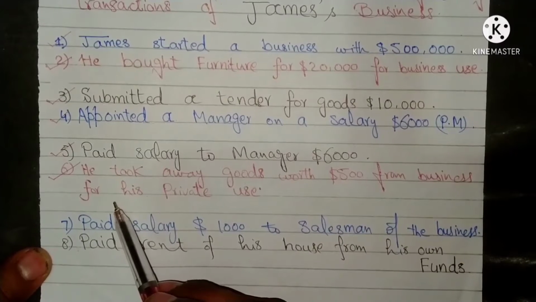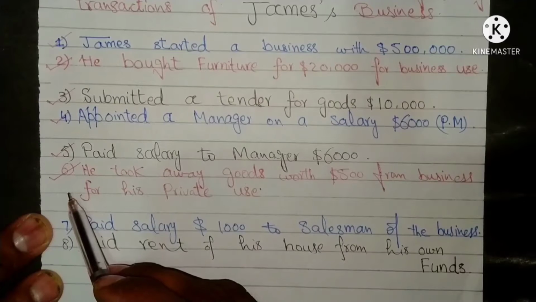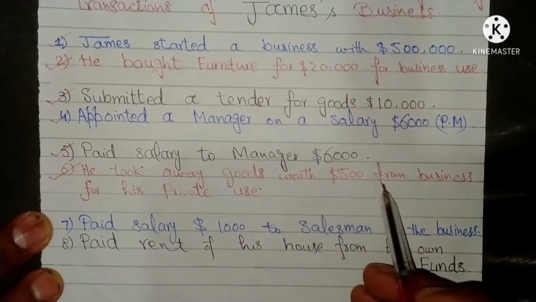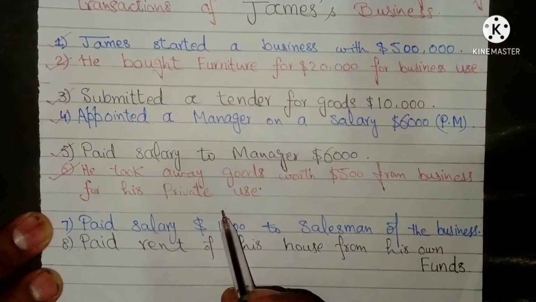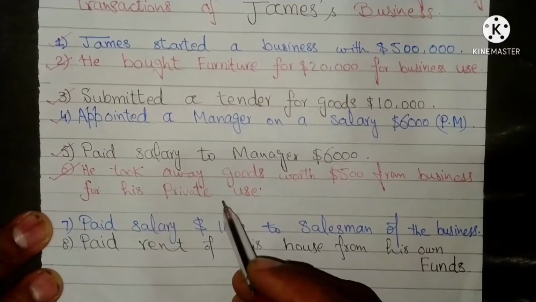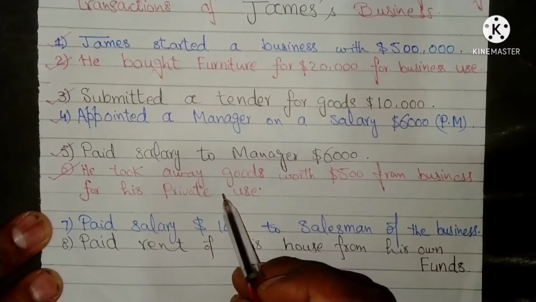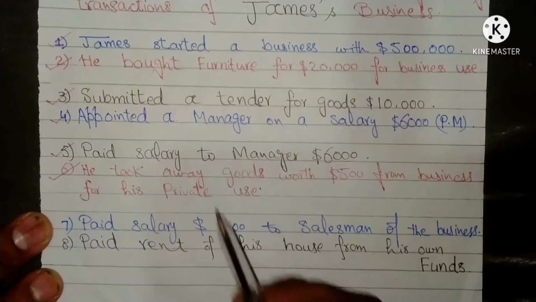Number 6 transaction of James' business is he took away goods worth $500 from business for his private use. It is a transaction. It changes the financial position of business. Goods decreased by $500 and owner equity also decreases by an equal amount.